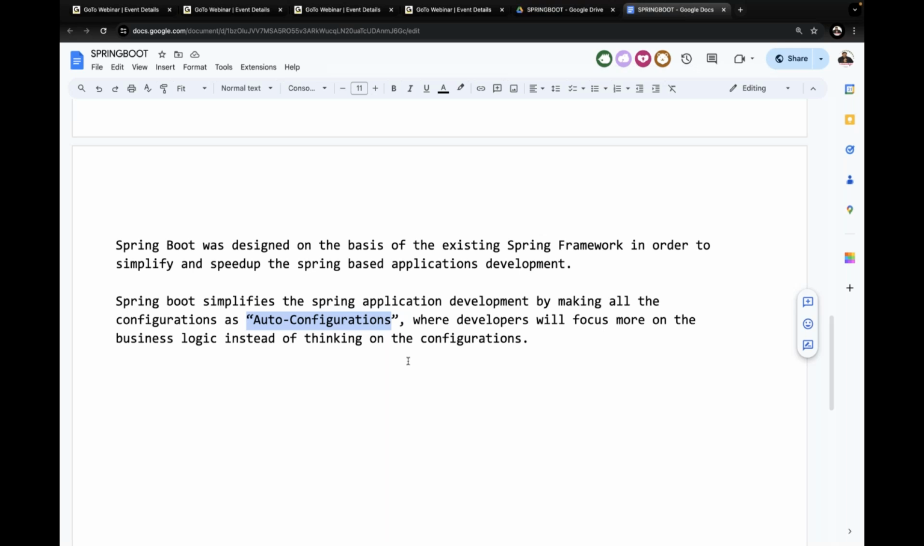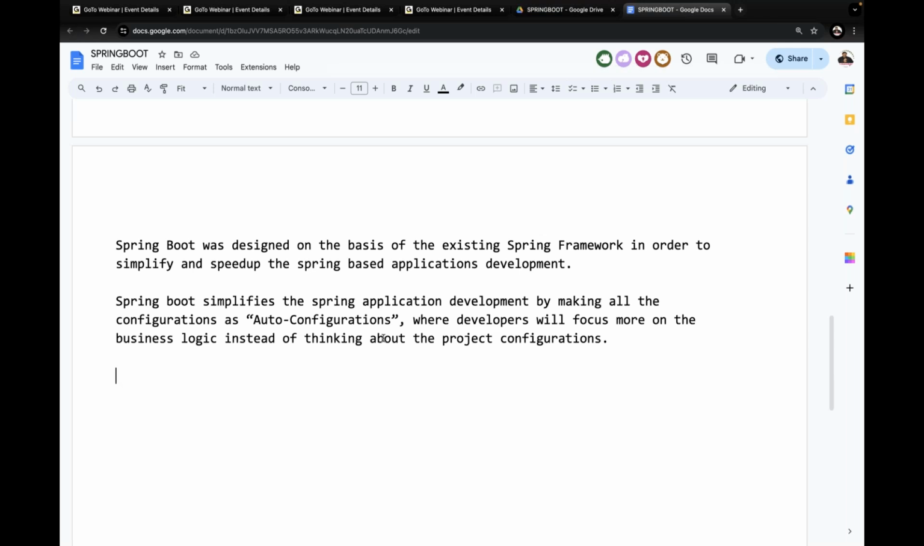Rather, developers will put more concentration on the business logic only, not on the configuration details. Because of that reason, Spring Boot has auto configurations. The point I'm telling you clearly is that developers will focus more on the business logic instead of thinking about the project configurations. There Spring Boot's importance comes into the picture. All right, sir. Good. Next one is after that.